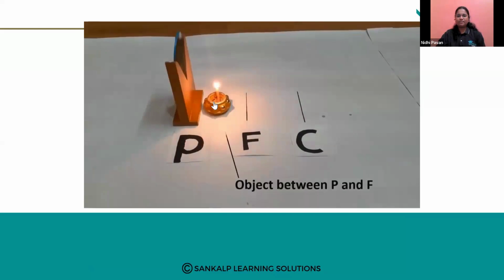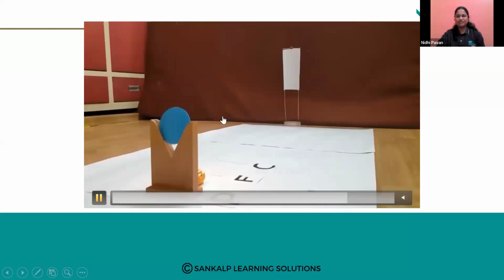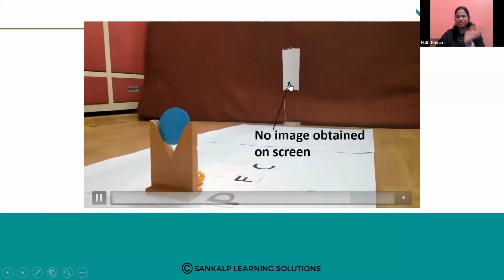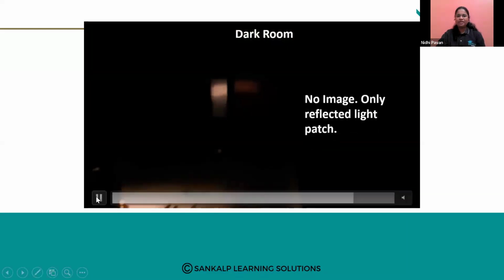So when you keep the object between P and F, that is pole and principal focus, the image is formed behind the mirror. Before the mirror, that is in front of the mirror, we will not get the image.